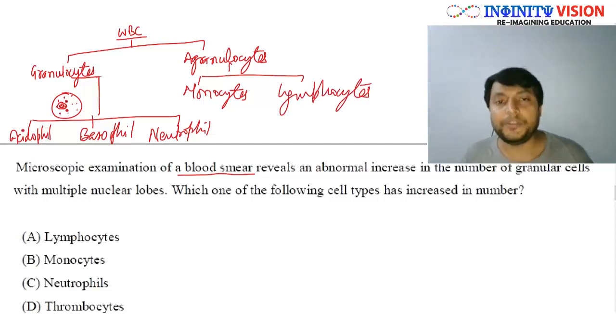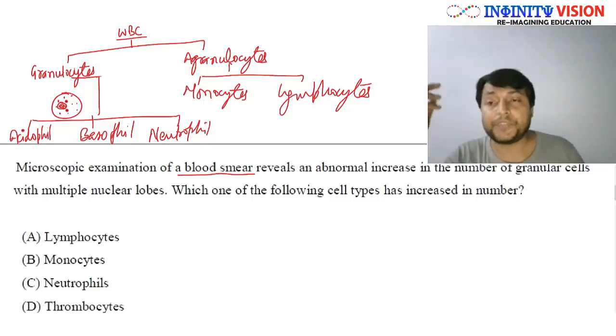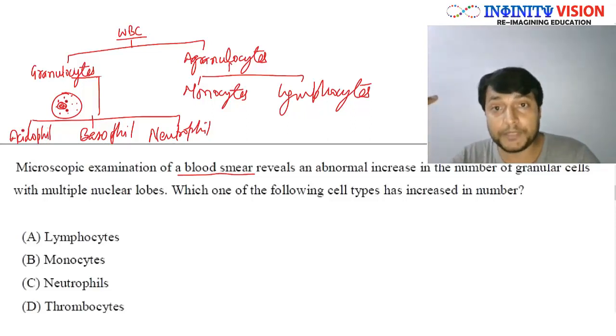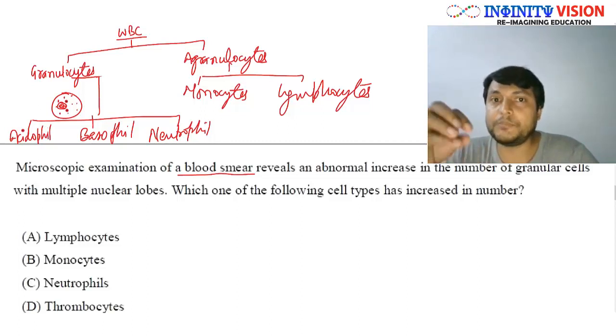Now we will talk about each of them in detail when we will be learning about the animal physiology. In animal physiology we will be learning about this blood profile. There I will be discussing in great detail about all these things, but as of now what I'm going to do is I'm going to show you the diagram of each of these cells.